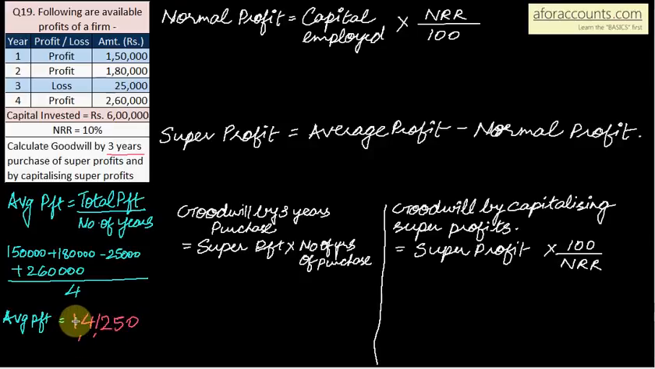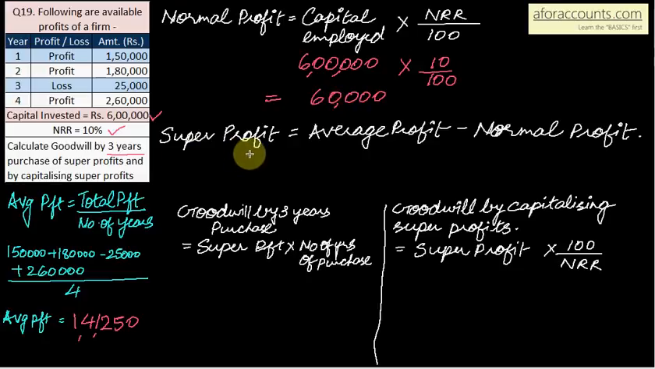Okay. Now step 1, calculation of normal profit. Normal profit is equal to capital employed into normal rate of return upon 100. So your capital employed or capital invested is given in the question. Capital invested 6 lakh. So capital employed 6 lakh into normal rate of return 10%, 10 by 100. So your normal profit comes up to 60,000.